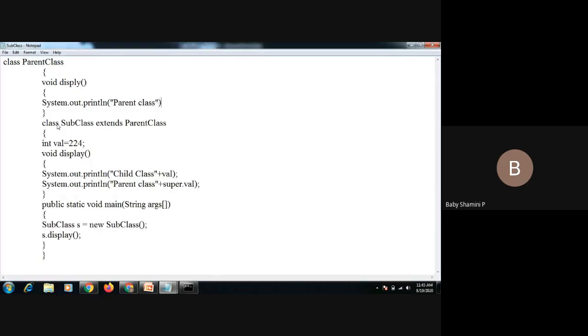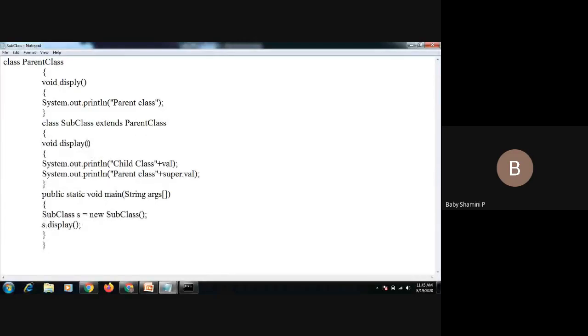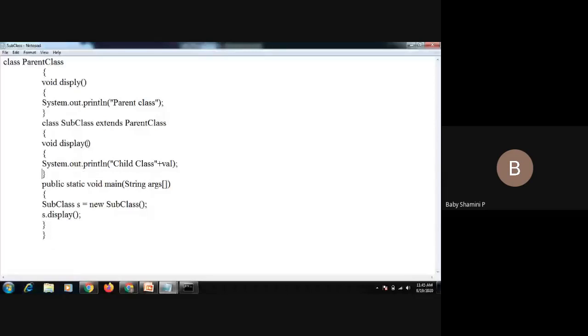So this is our parent class method. And inside the child class we have a method void display. Inside we have a statement child class. So here the parent class and the child class contain the same method, isn't it? So what will the child class do? The child class overrides the parent class. So we'll check this.